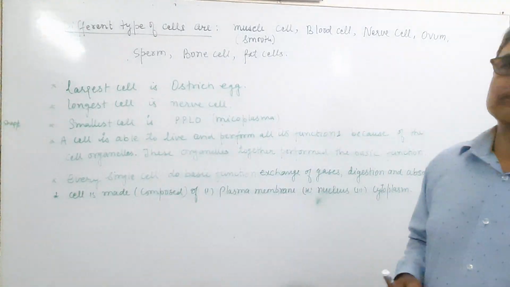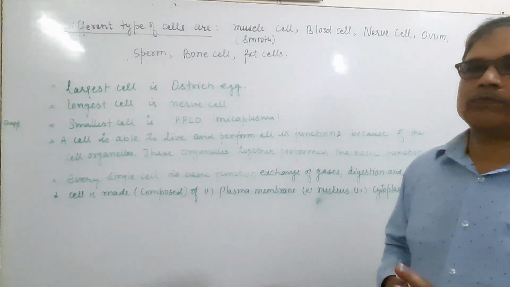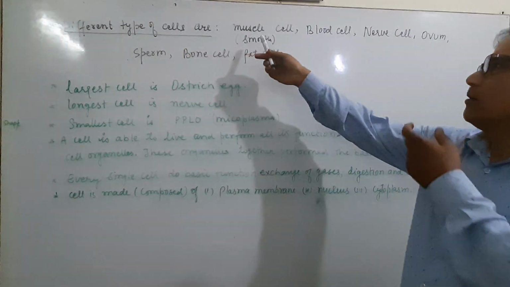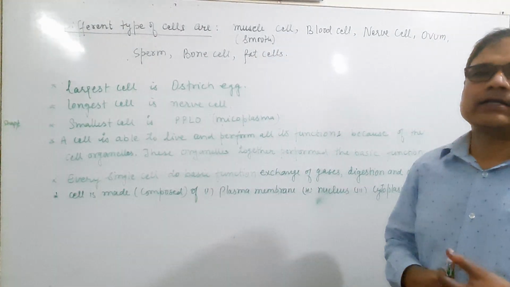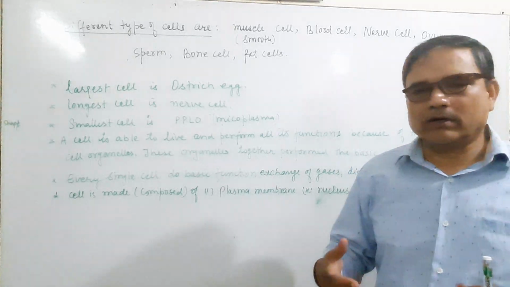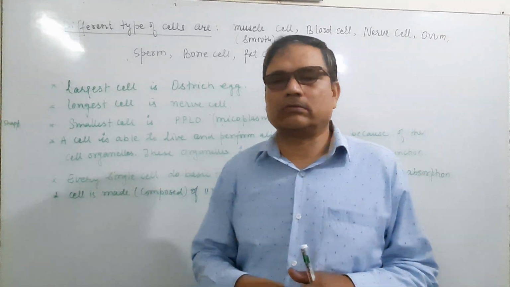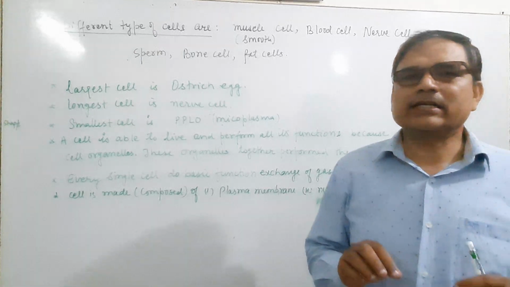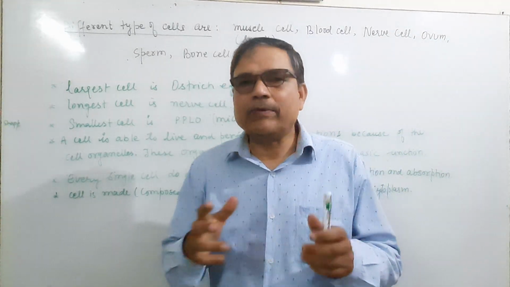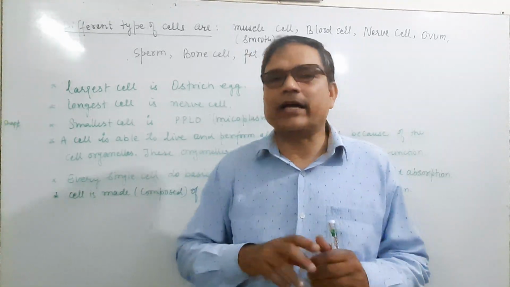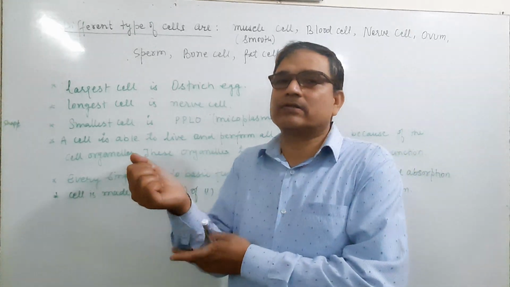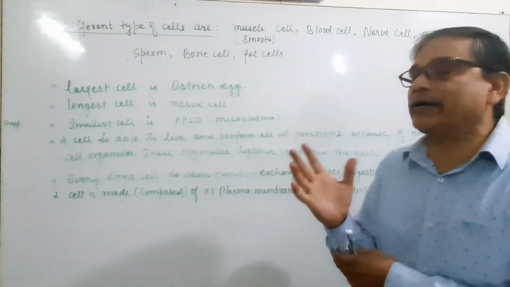And the different types of cells which are in your syllabus: first is the muscle cell. Muscle cells help in movement, and we will discuss this much more in the chapter on tissue. Muscle cells are present mainly in movement places, and are also present in the intestine, and help in movement. Muscle cells help in movement.